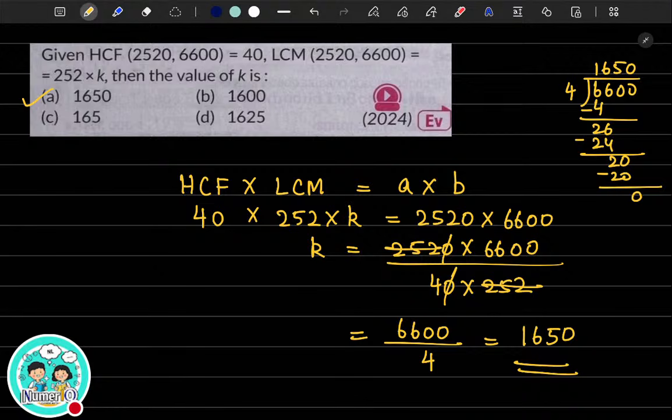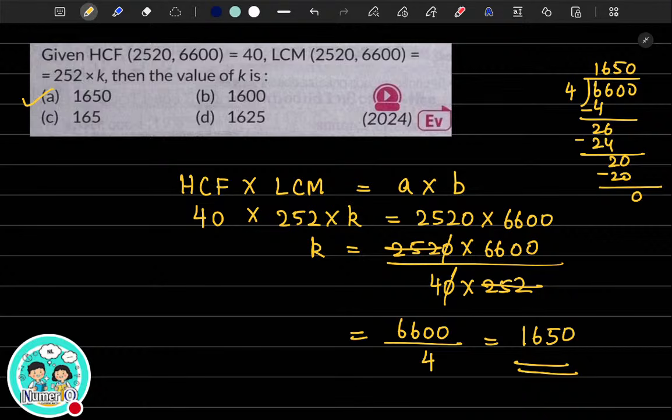If you have got it, well and good. It's just a revision of one of the important concepts here. The product of two numbers is equal to the product of their HCF and LCM. It is valid only if the set of numbers is two. It's only valid for two positive numbers, not more than two. Let's move on to the next question.